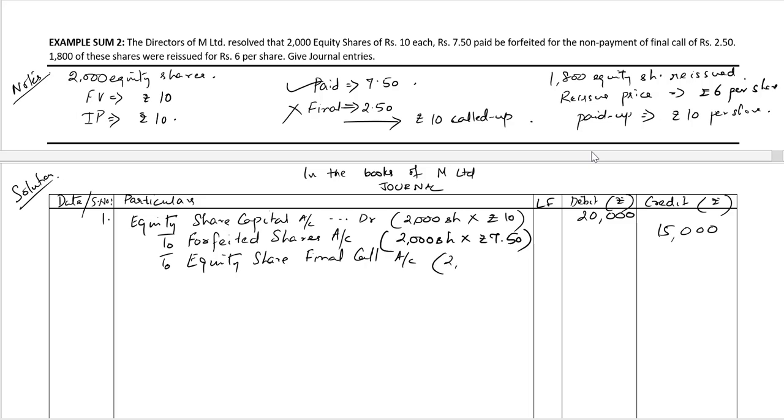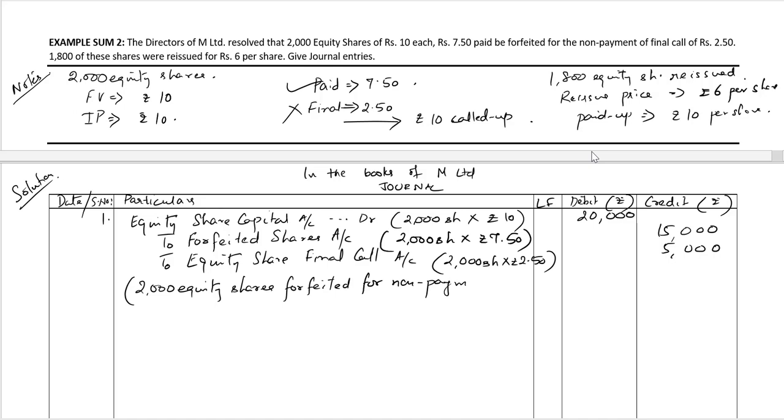Amount due but not received on the shares forfeited, 2000 shares multiplied by rupees 2.50 per share, comes up to 5,000 rupees. The total of the debit is equal to the total of the credit. So we have 2000 equity shares forfeited for the non-payment of final call.